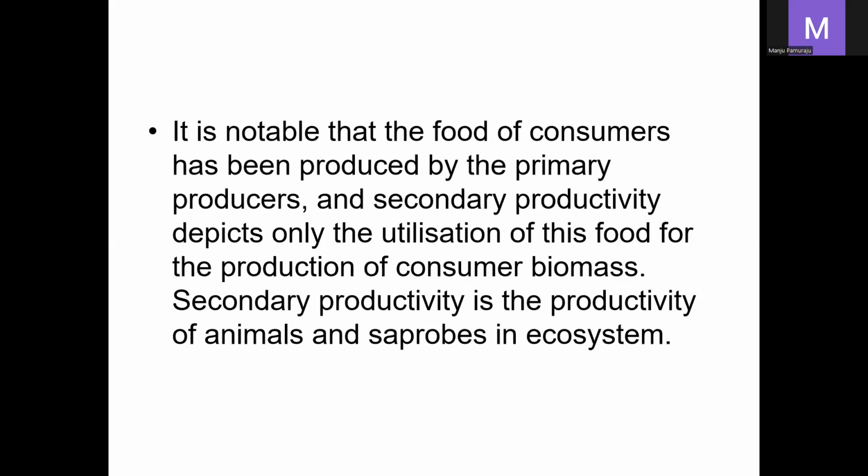It is notable that the food of consumers has been produced by the primary producers, and secondary productivity depicts only the utilization of this food for the production of consumer biomass. Secondary productivity is the productivity of animals and saprobes in an ecosystem, called the net secondary productivity. Primary productivity is the energy synthesized by green plants or producers, whereas secondary productivity is the energy synthesized by animals and saprobes in an ecosystem.